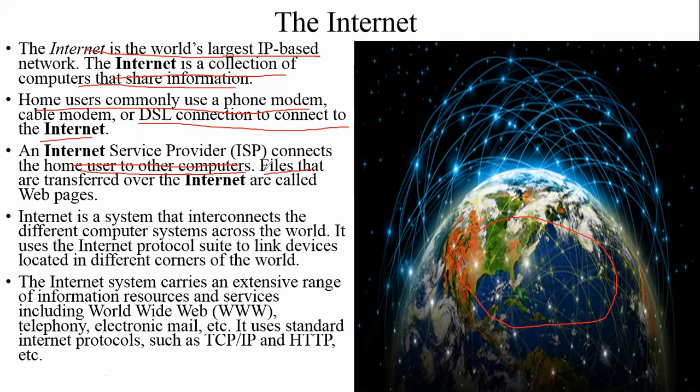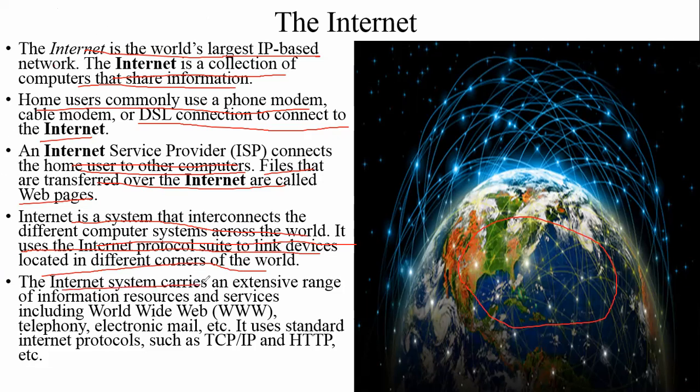The files that are transmitted over the internet are called web pages. The internet is a system that interconnects different computer systems across the world. It uses the internet protocol suite to link devices located in different corners of the world. We can communicate with one computer which is located far away from another computer by using the internet.